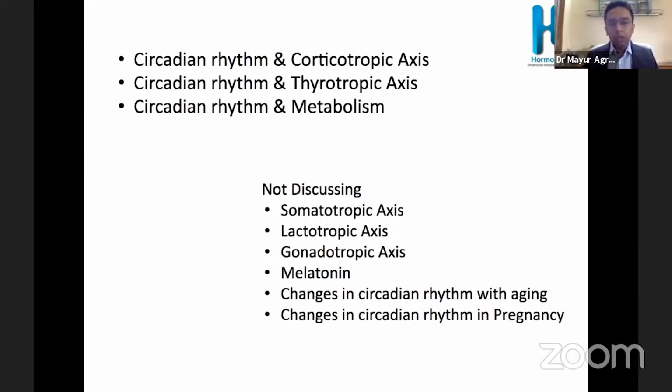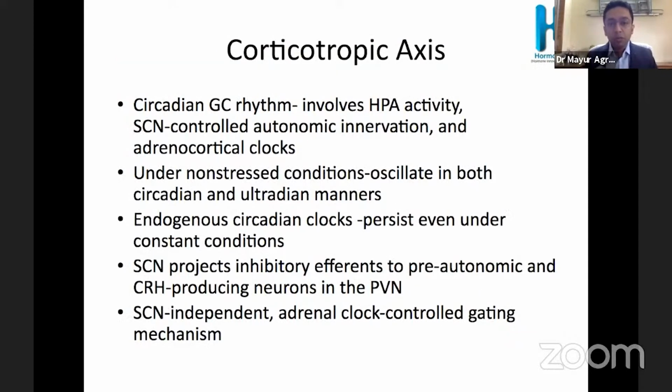I'll be mainly talking on the topics of circadian rhythm in the corticotropic axis, thyrotropic axis, and metabolism. Due to shortage of time, I won't be discussing the somatotropic axis, lactotropic, gonadotropic, melatonin, and changes with aging, and in the neonate, or in pregnancy. Coming to the corticotropic axis, there is a circadian rhythm of the